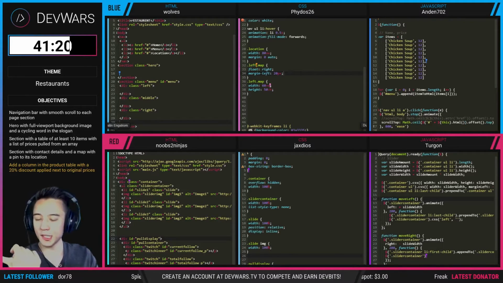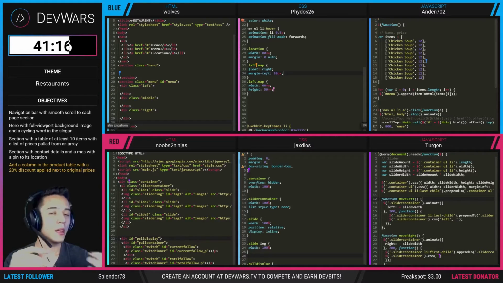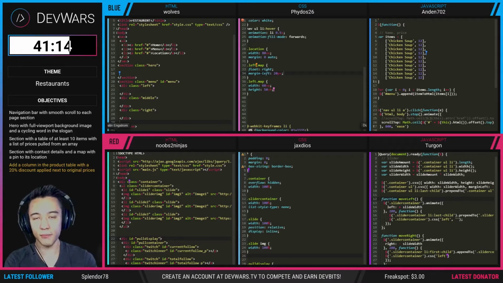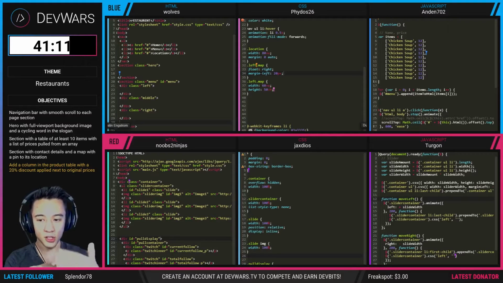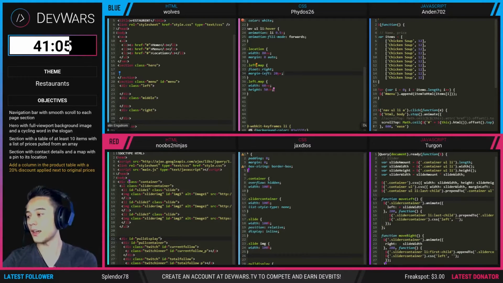And then for the bonus objective, what they're gonna have to do is add a column to the right of it with a 20% discounted price showcased just to the right of the original price. And they can only get that bonus objective if they complete all 4.